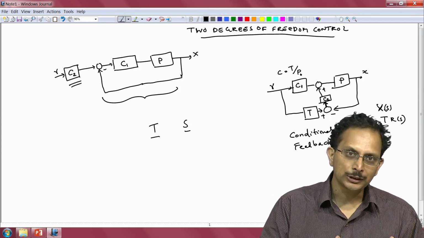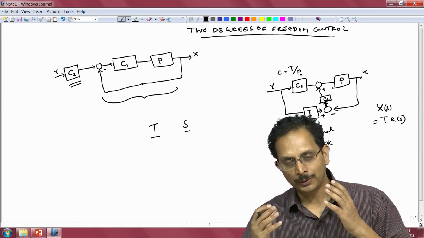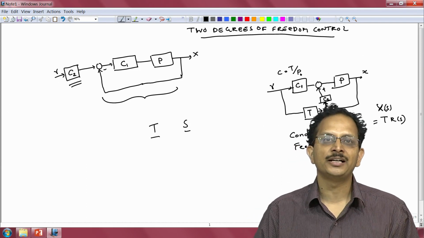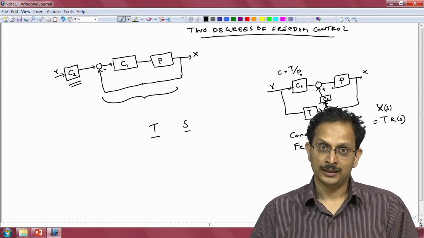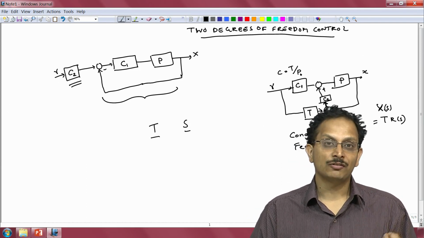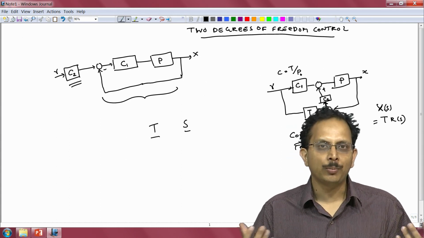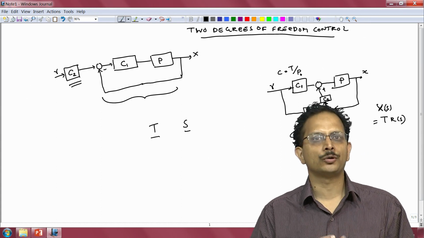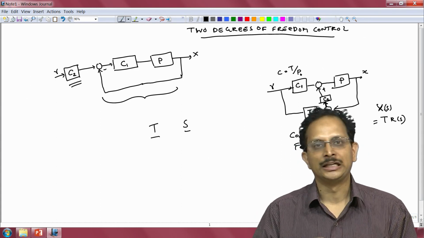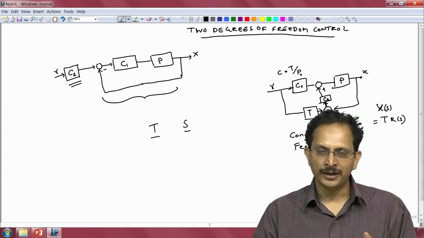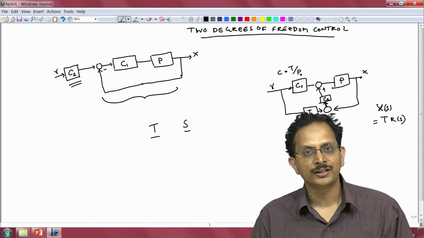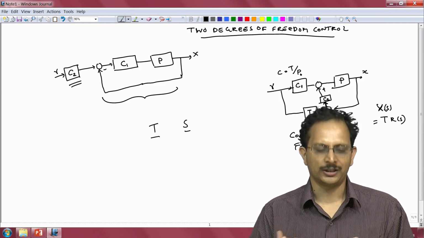What can be accomplished with one configuration can in principle be also accomplished with a different configuration. The difference though might arise from the point of view of practical realization, but that is outside the scope of this course, because in this course we are focused on the theory of feedback control. So, any one of these multiple configurations would be suitable for us.